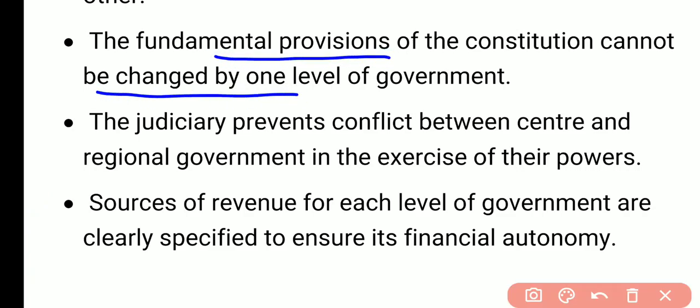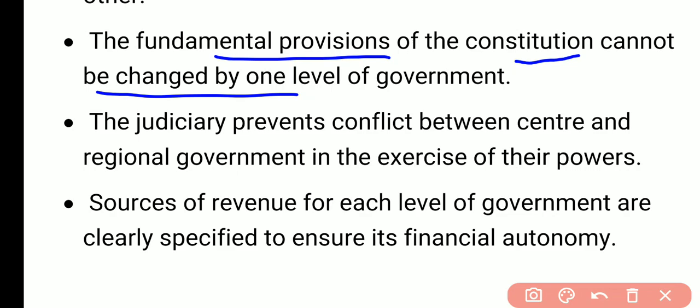पहला feature क्या है? In federalism we have two or more than two levels of government. दूसरा, they govern the same citizens, same ही रहेंगे. Third feature is that in federalism, any one government cannot change the fundamental provisions of the constitution. It means that in the constitution, the structure of federalism is mentioned. It cannot be changed by a single government. अकेली गवर्नमेंट चेंज नहीं कर सकती. कौन से? जो फेडरलिज्म से रिलेटेड प्रोविजंस दिए गए. So the fundamental provisions of the constitution that are related to federalism cannot be changed by any one level of government.